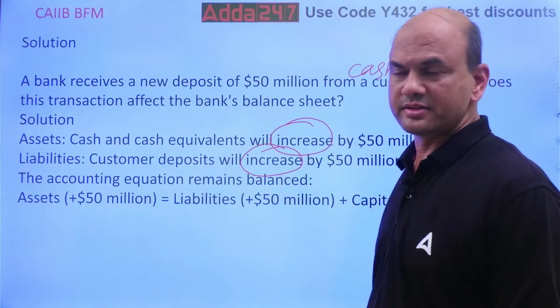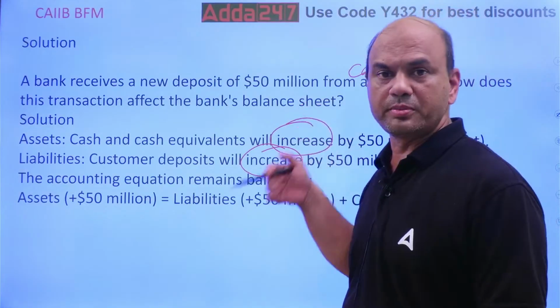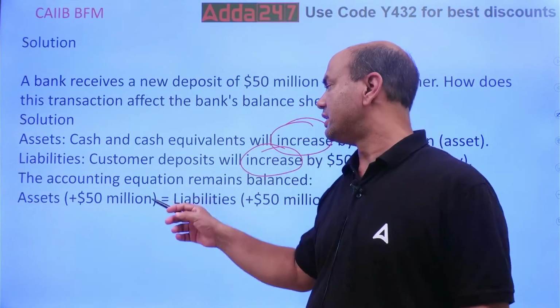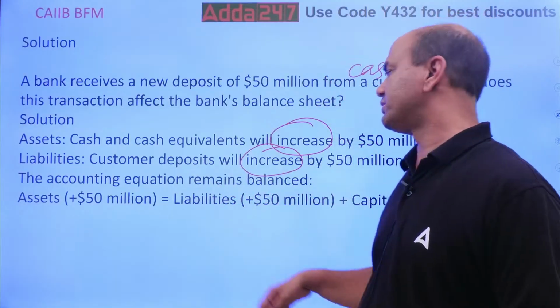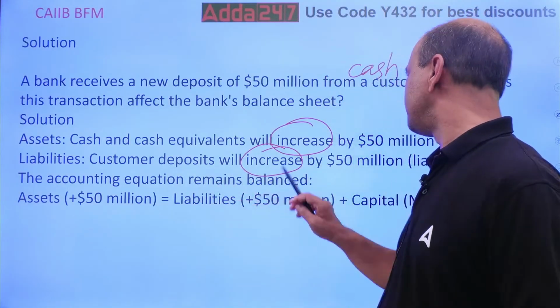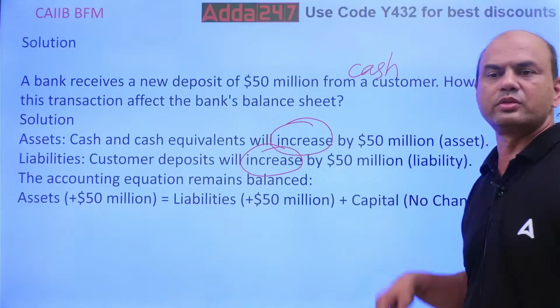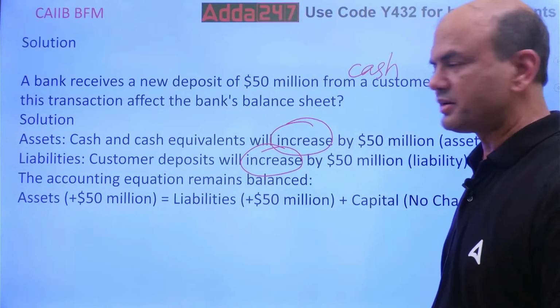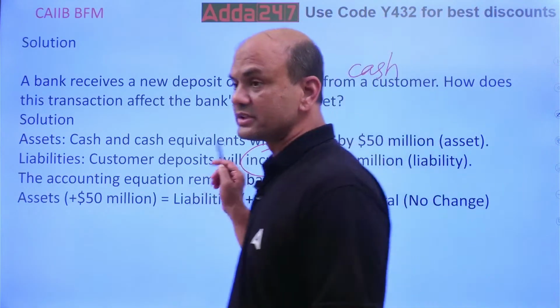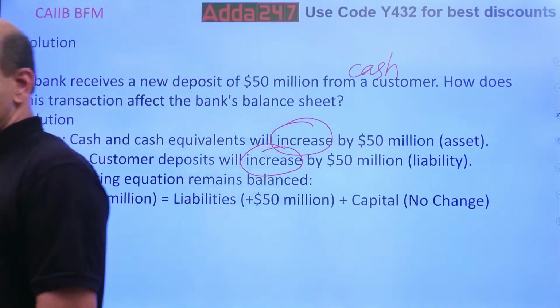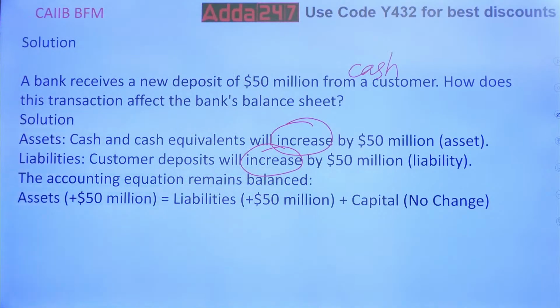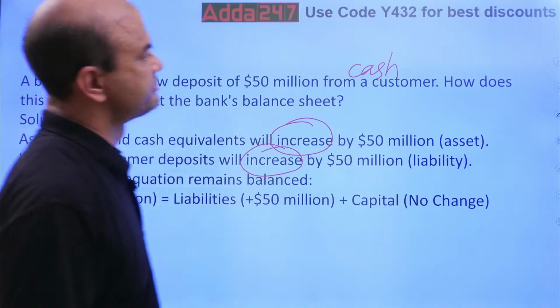It will increase because the customer has put a new deposit. And then the accounting equation remains balanced: 50 million assets, liabilities 50 million plus capital, no change. Got it? So this is the overall solution. You must understand this basic. Okay? Next one.